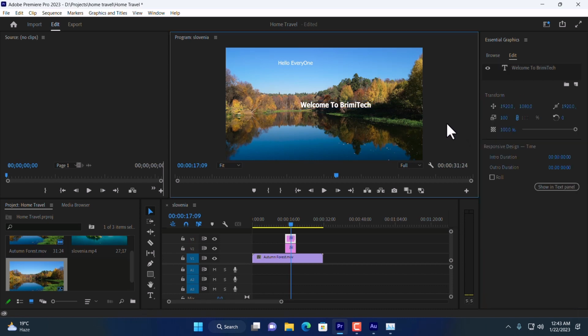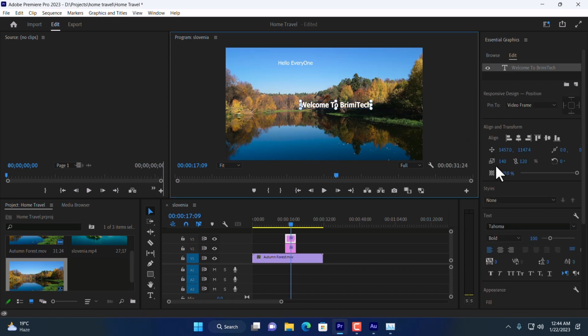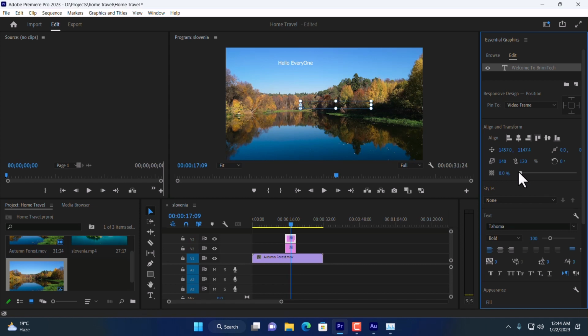What I can do from here is increase or decrease the transparency, the opacity. So I'm going to reduce it. Then you can see the text is going to be transparent. And if I set 0, I can't see the text. So from here you can manage the opacity.